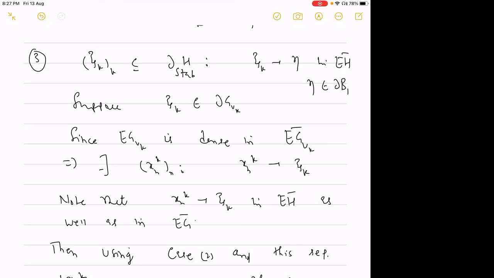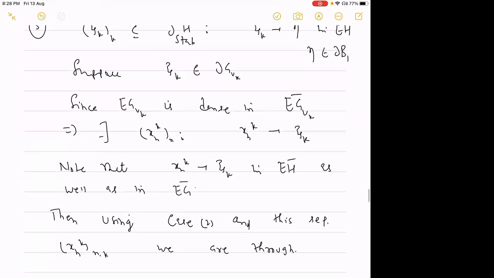But we know that EGV_k is dense in the full compactification. So for each k there exists a sequence x_{n,k} converging to J_k. Note that this convergence is in EH bar as well as in EG bar, because each compactification embeds in the full compactification.